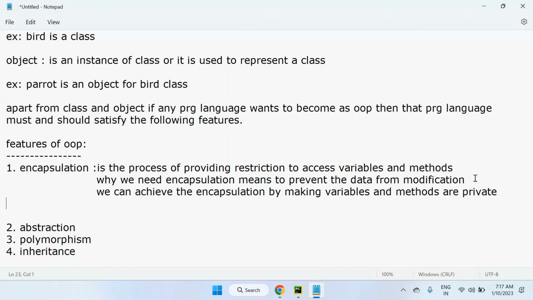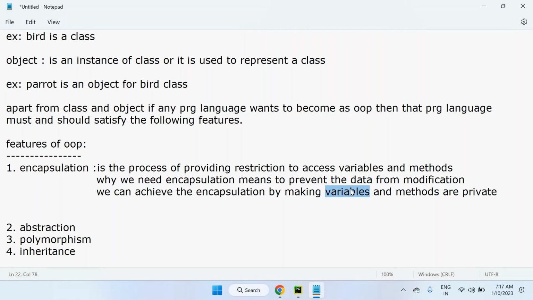Once we make our variables and methods private, even if someone is trying to modify the data of private variables and private methods, they cannot access them. We declare private variables and private methods so that we can restrict access. That is the encapsulation mechanism.